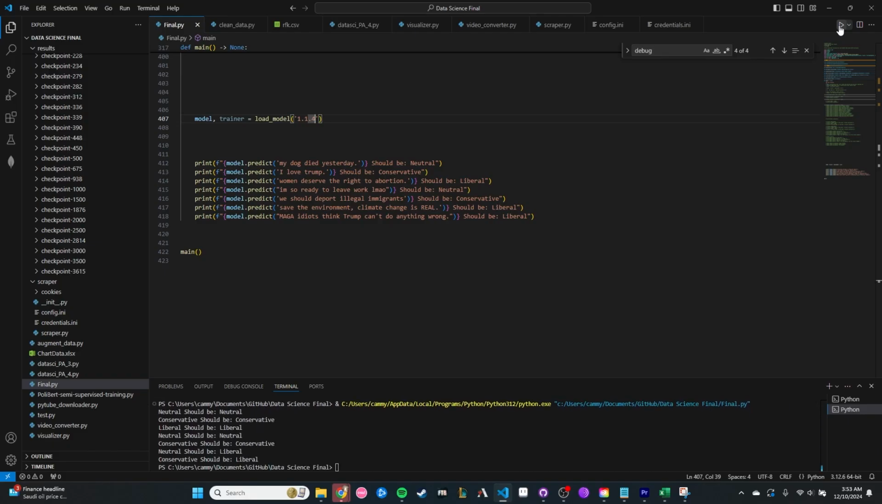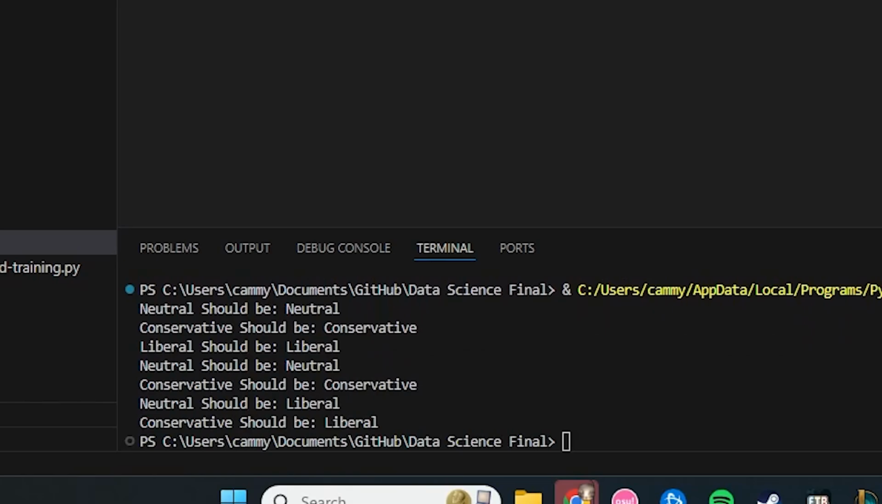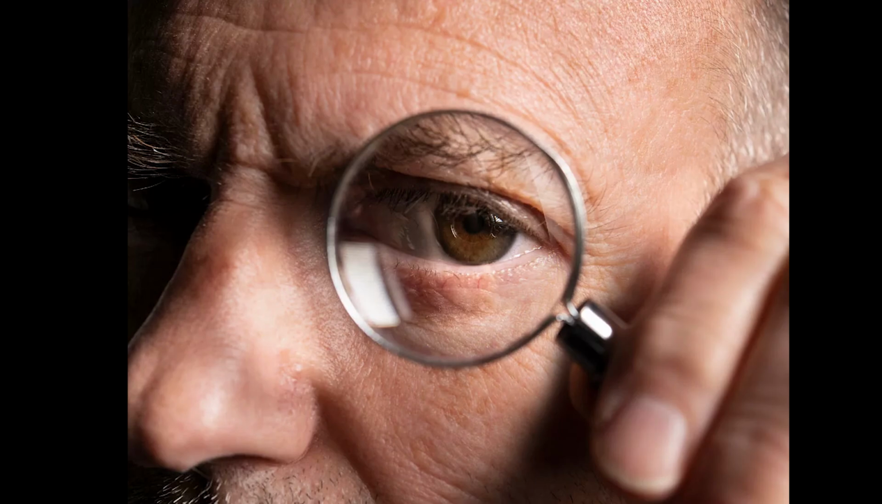Testing our model on the same predictions as before yielded these results. This was slightly better than last time, with a 5 out of 7 success rate. The model also seemed to have a better handle on neutral labels. In addition, our model generalized well on data that it hadn't seen before. With this, Polybert was complete.